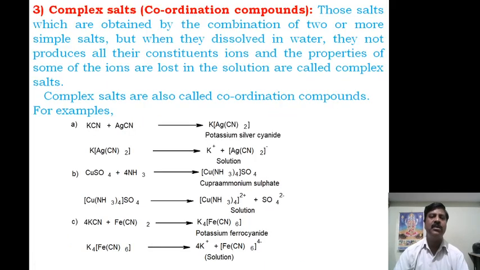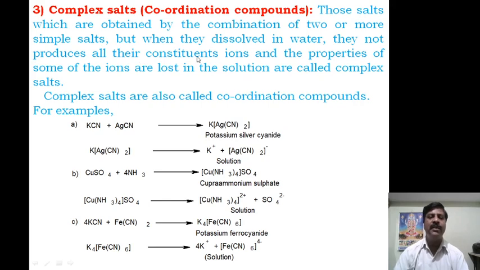Now next comes the third type of salt, which is the complex salt, also called coordination compounds. Those salts which are obtained by the combination of 2 or more simple salts, but when they dissolve in water, they do not produce all their constituent ions, and the properties of some of the ions are lost in the solution, are called complex salts. Complex salts are also called coordination compounds.